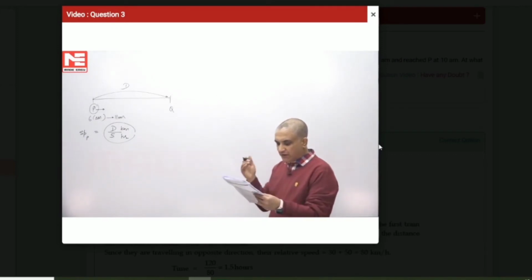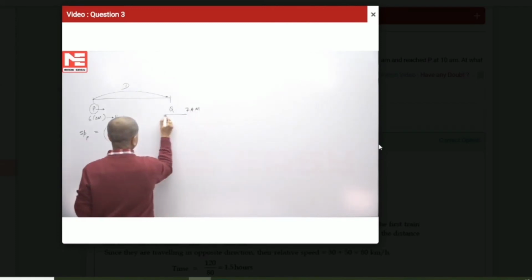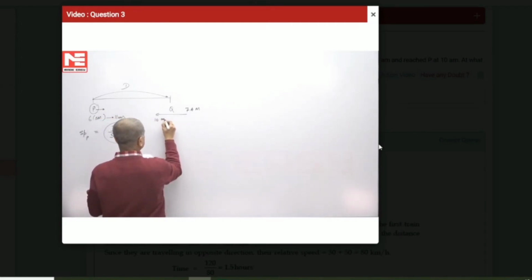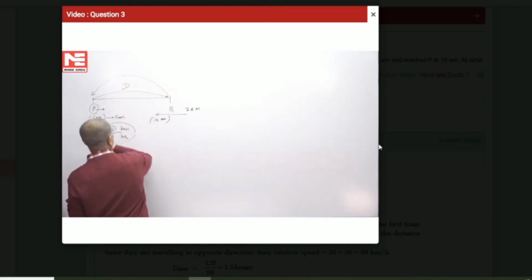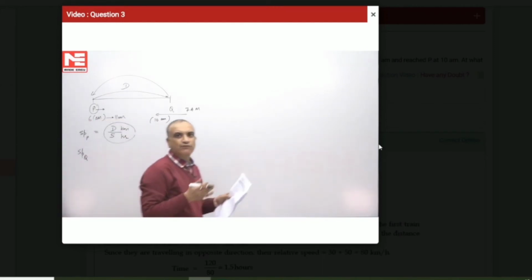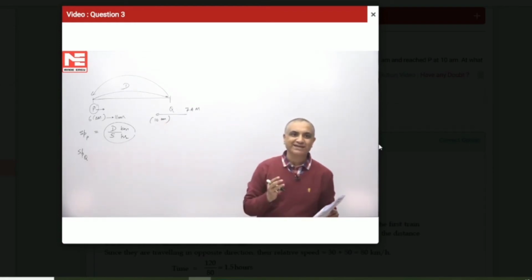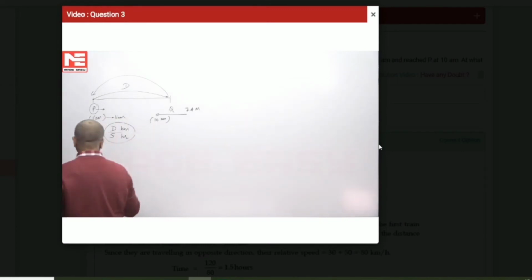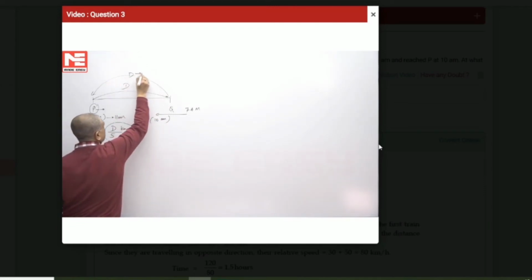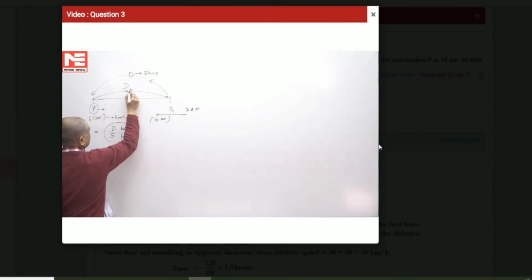And another train left station Q at 7 a.m. and reaches station P at 10 a.m. So the train going from Q to P is taking 3 hours, from 7 a.m. till 10 a.m. So the speed of the train leaving from Q will be the distance d, still the distance is d, which has to be covered in 3 hours, and this was the distance d which will be covered in 5 hours.